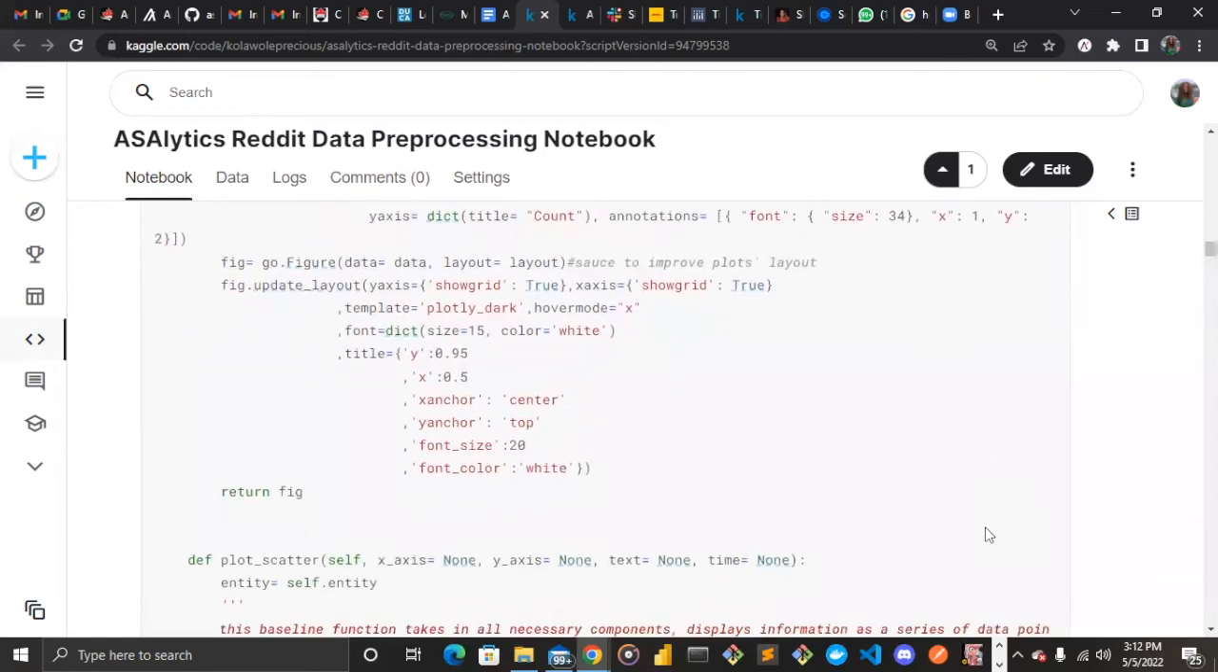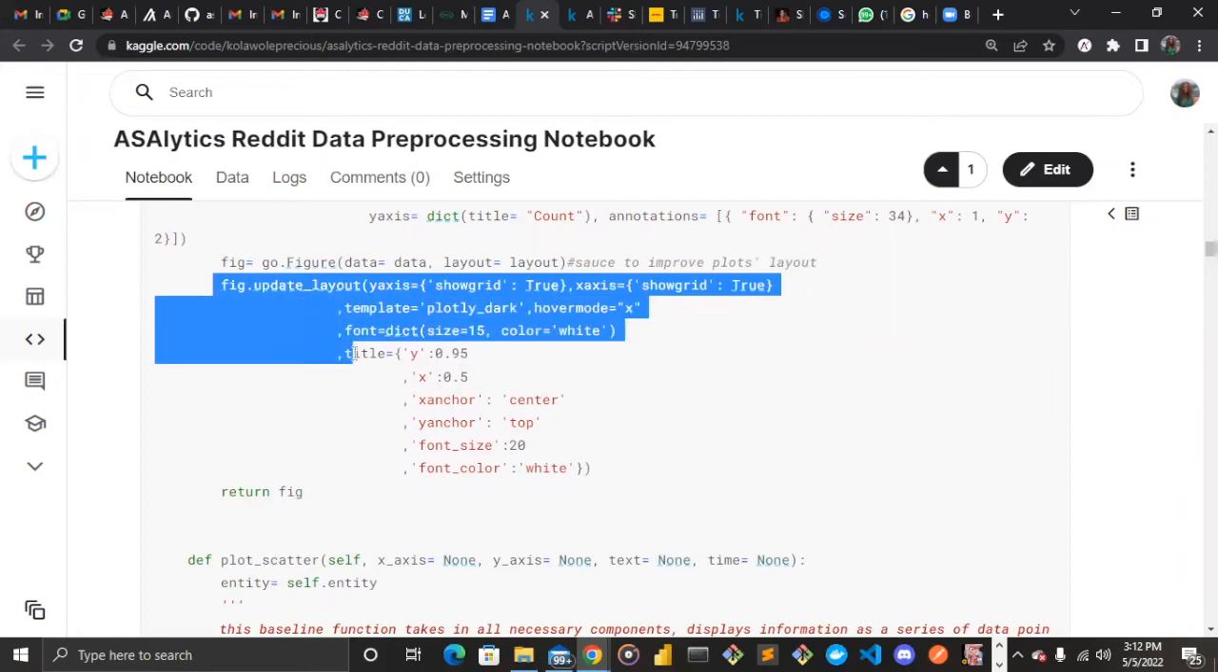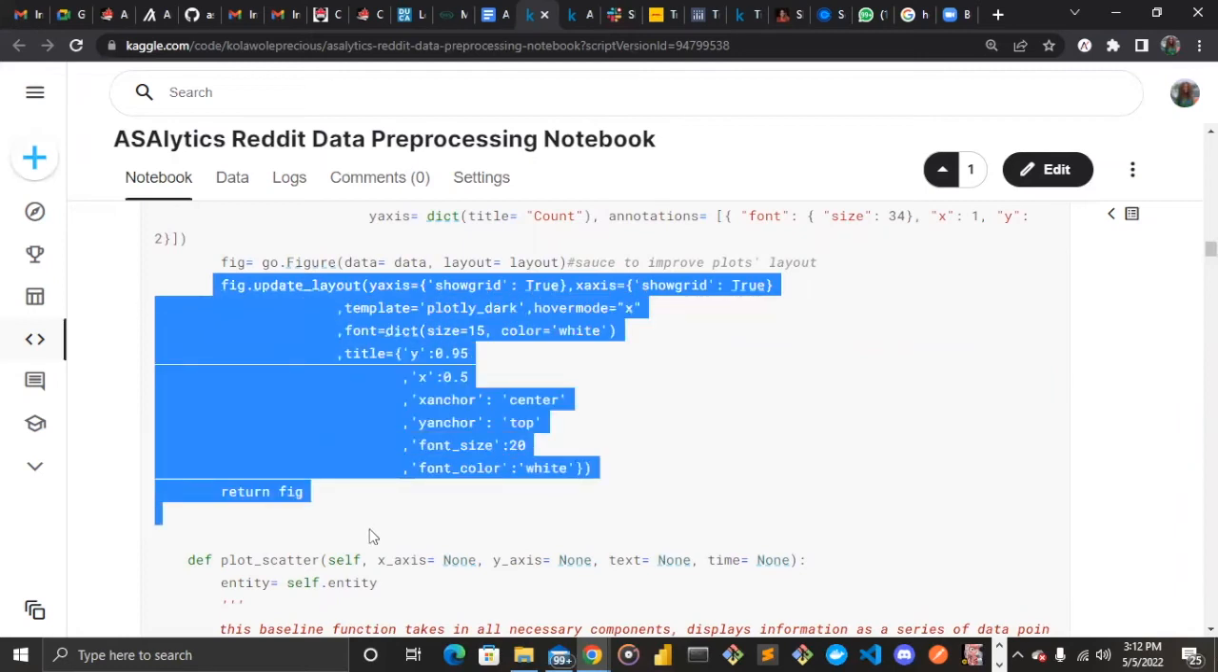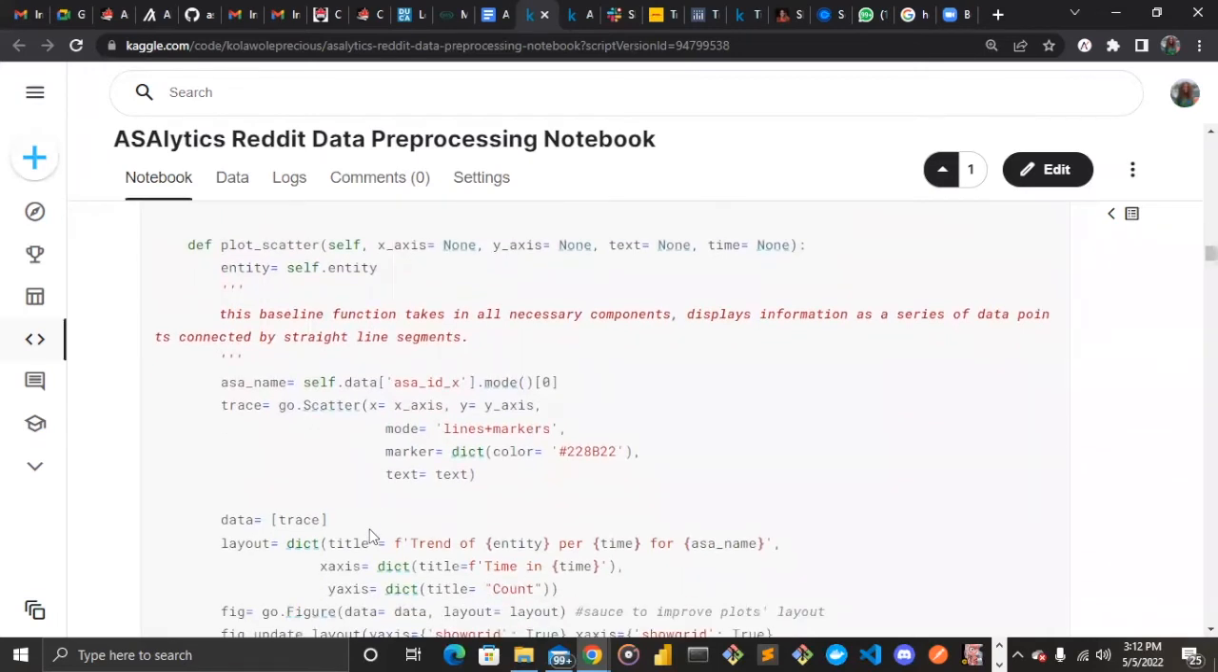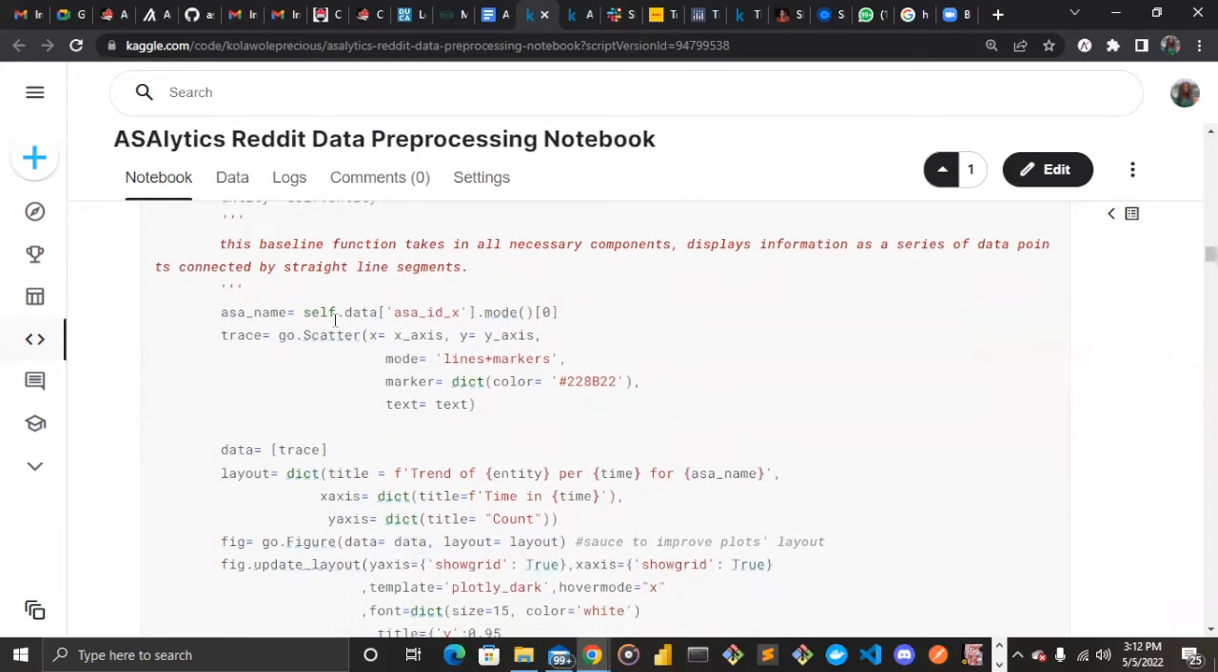So moving down, we have this, which is us just updating the layout so it will fit different requirements. The same thing which has been done for the plot bar is also done for the scatter design, for the scatter plot.